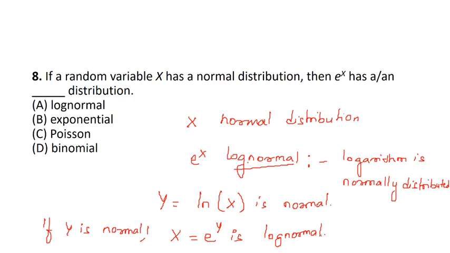So what I said is that if x is normal and if we put e to the power x, then it becomes log normal. Similarly, if y is a normal distribution, then if we put e to the power y, then it is log normal distribution. So A will be the correct answer.